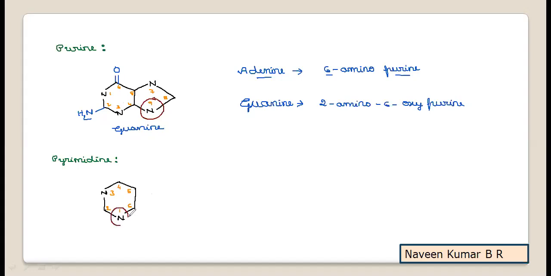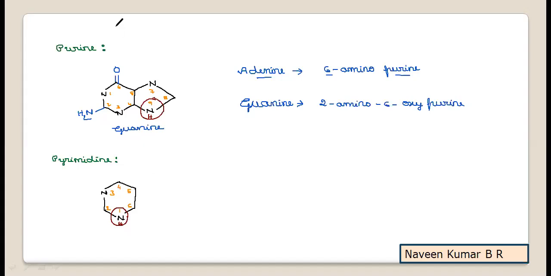Now, N1 of the pyrimidine base is important because it is going to interact with the pentose sugar. Here actually hydrogen will be there with nitrogen. This will be interacting with the hydroxyl group of the pentose sugar to form a bond, where a nucleoside is going to form from that. Now if we learn this pyrimidine ring structure, then we can concentrate on the chemical names.